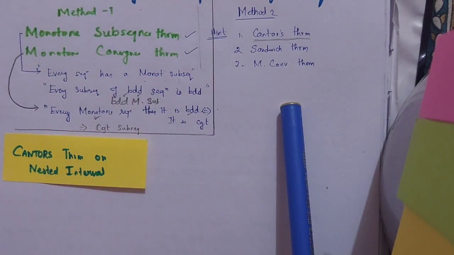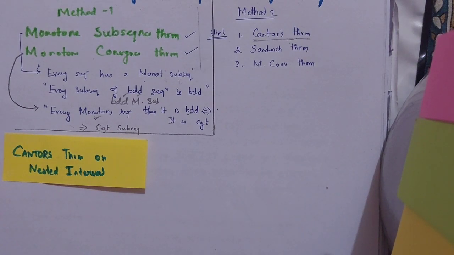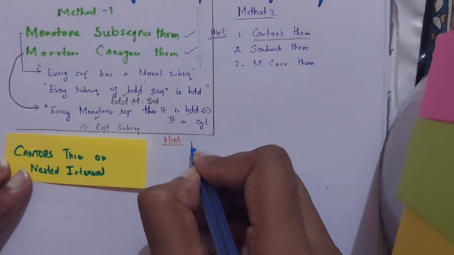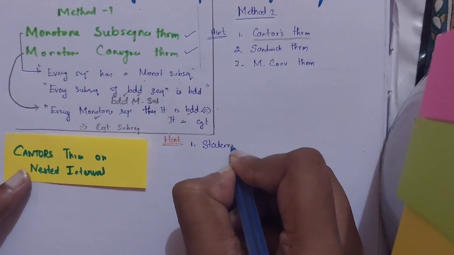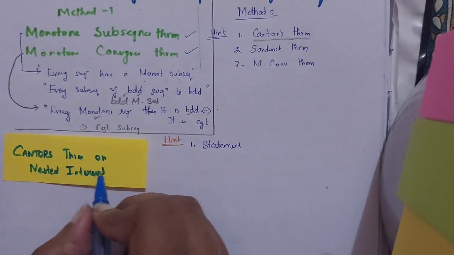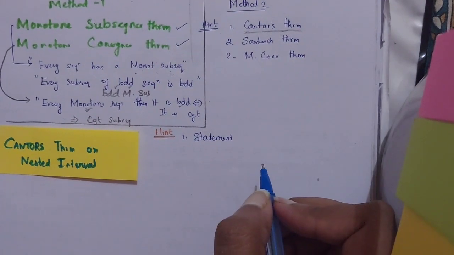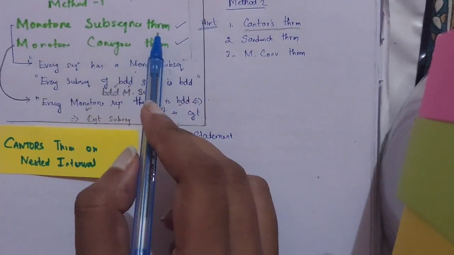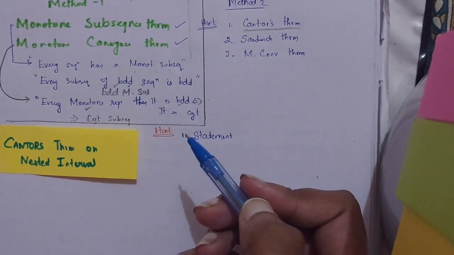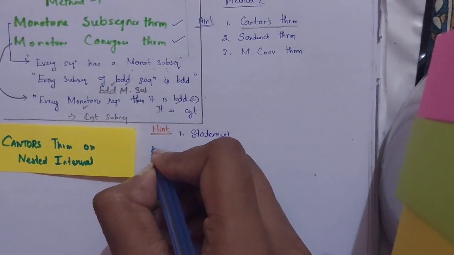So I'm just going to go for the second way. Cantor's theorem is simple, and I have to give you the hint. The first hint is that you should know the statement of the theorem, because in every theorem you should know the statement. So I'll write the statement over here.